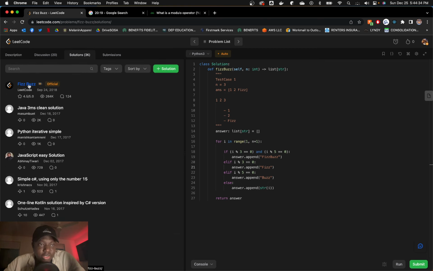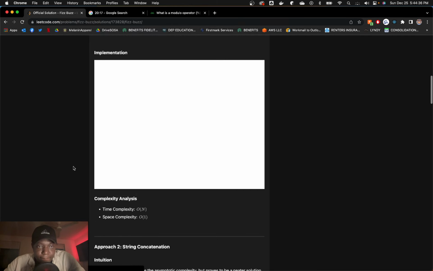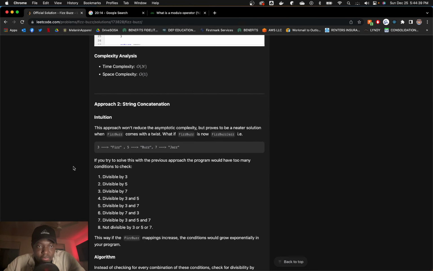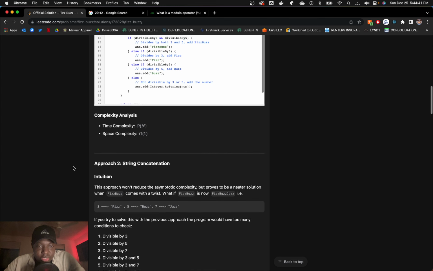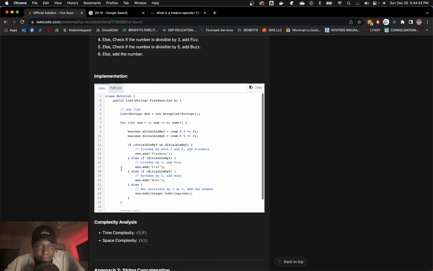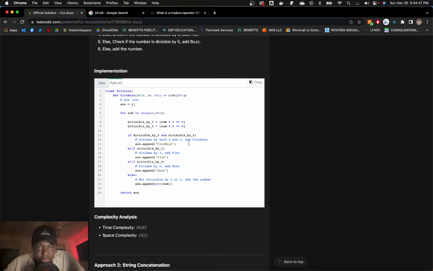There's a LeetCode official solution. Let's look at LeetCode's official solution, but they have a couple approaches. Okay, Python. And they added some extra stuff there.